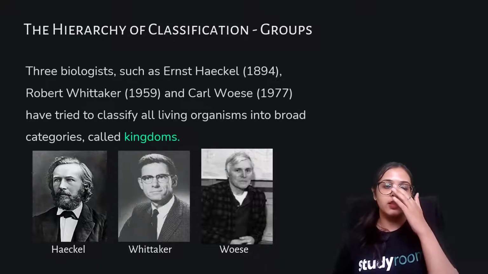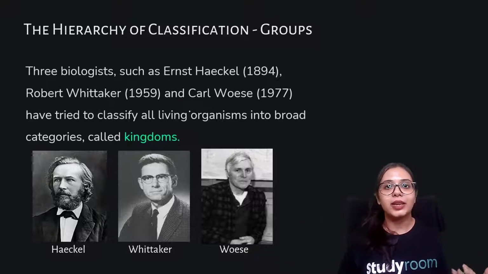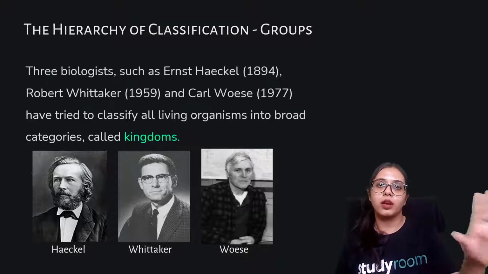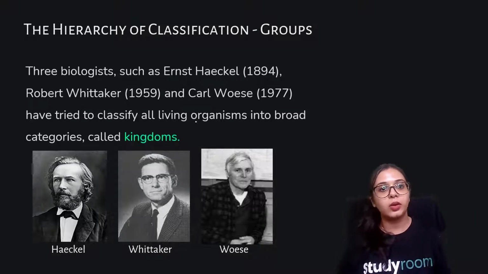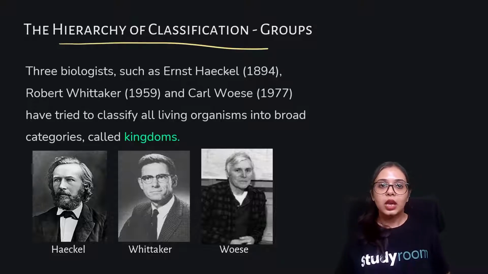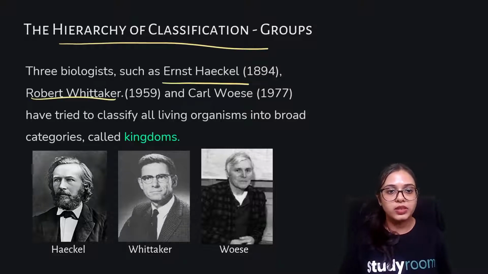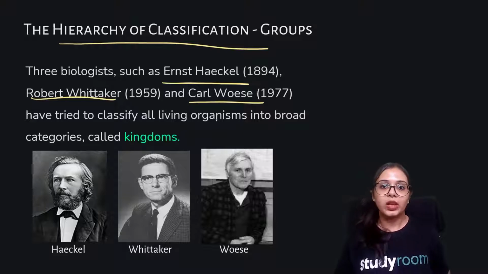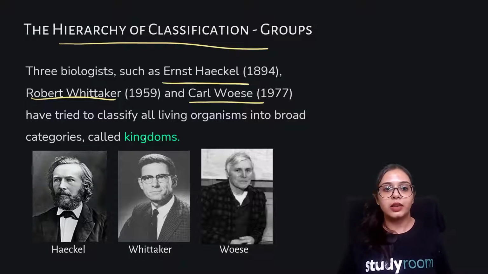We have this broader classification on the basis of which we identify that certain organisms fall under this category and certain other organisms fall under the other category. This hierarchy of classification, this broad classification, was given to us by three biologists, Ernst Haeckel, Robert Whittaker, and Carl Woese, in 1894, 1959, and 1977. They all tried to classify living organisms, and they broadly categorized them on the basis of kingdom.